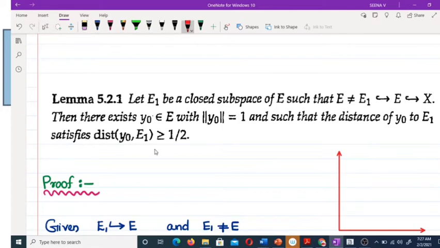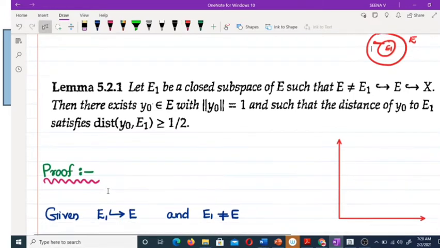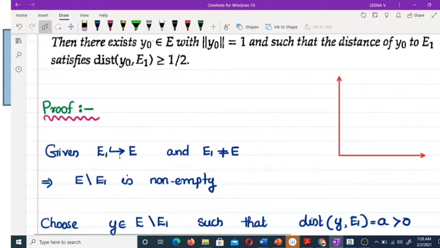If you look at it like this, suppose this is our E and this is E1, and you have to prove there exists some y naught. y naught belongs to E. We can't take y naught here because the distance between y naught and E1 must be greater than or equal to 1/2. So the lemma says that there exists a y naught belonging to E with norm of y naught equal to 1 and the distance between y naught and E1 must be greater than or equal to 1/2.